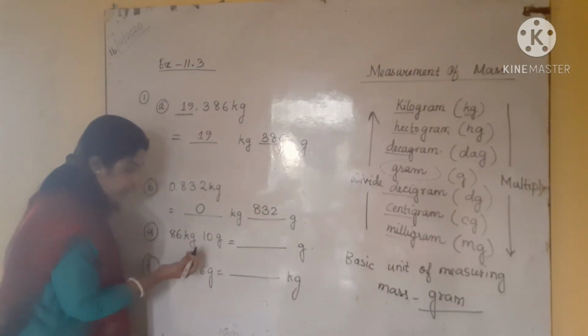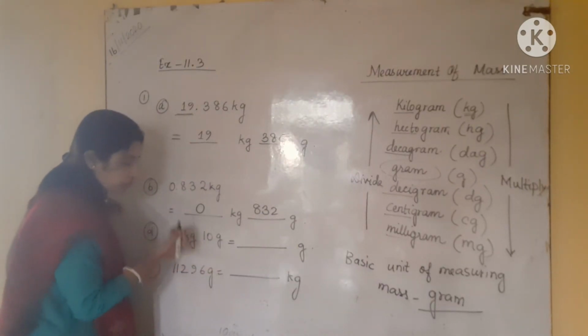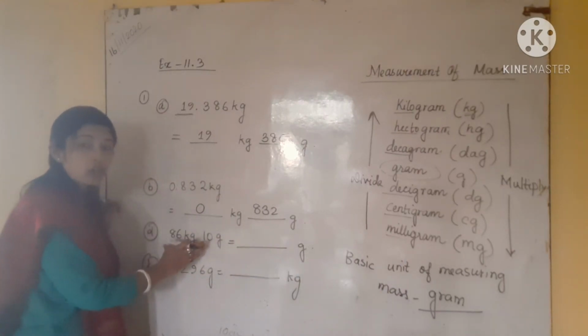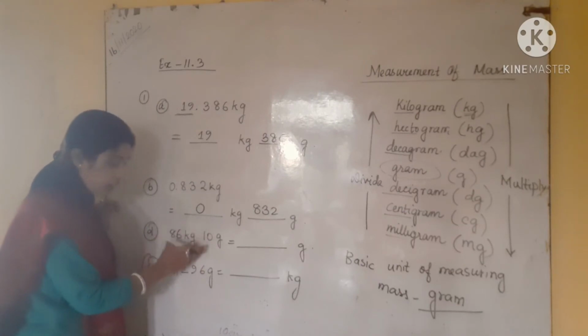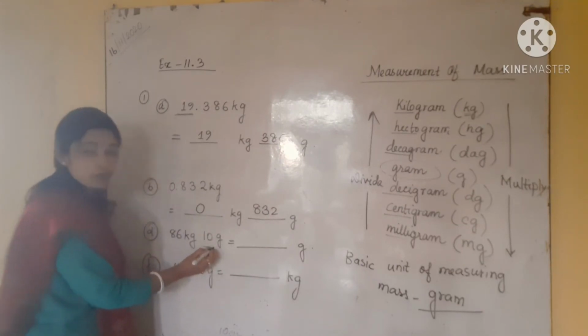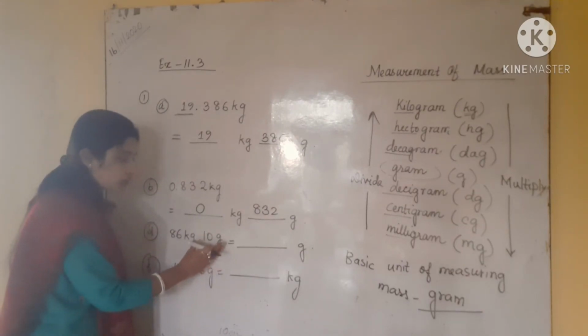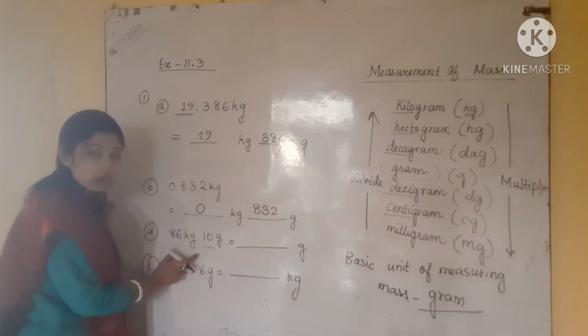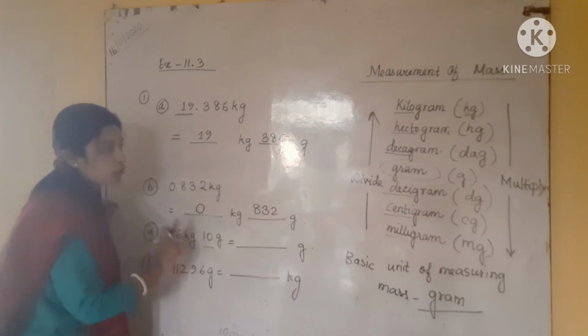See here, we have to convert. First of all we have to convert it into gram. That means we need to see which one is already in gram. So see here, 10 is in gram. So no need to convert this because this is already in gram. That means we have to convert the kg part. So kg we have to convert into gram.